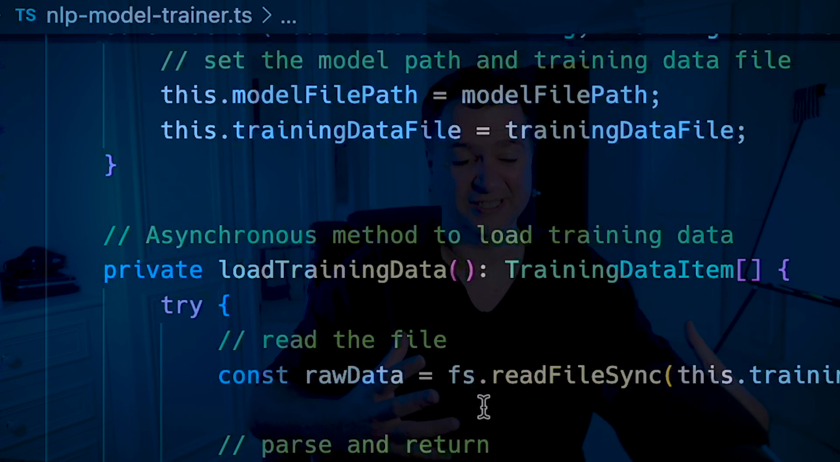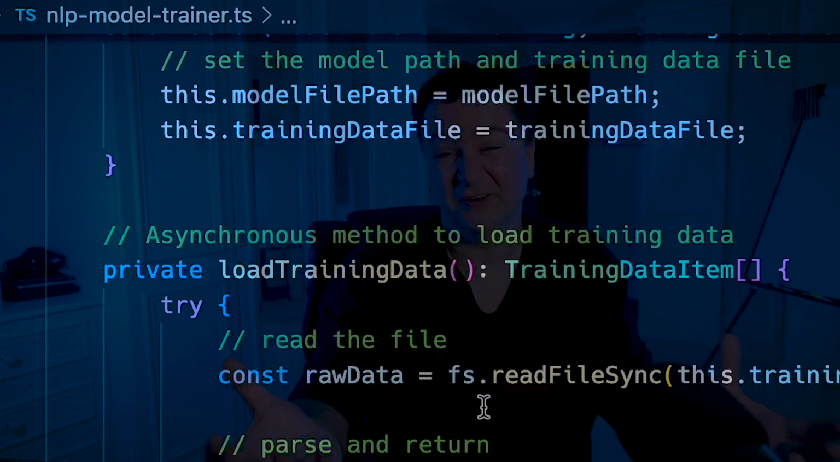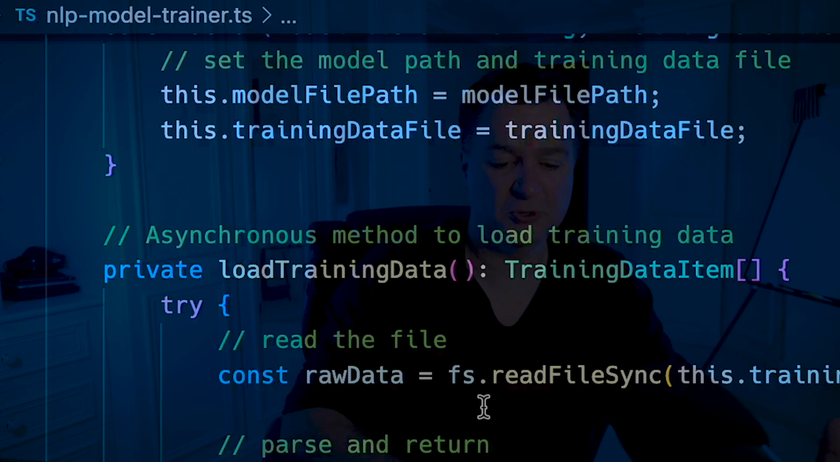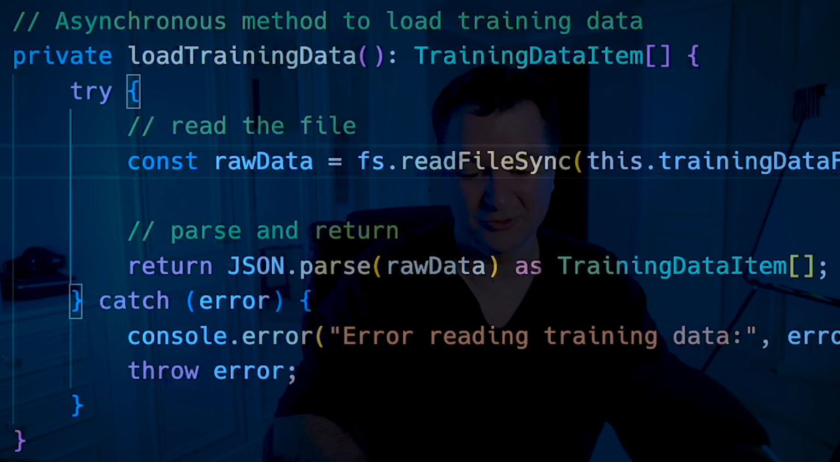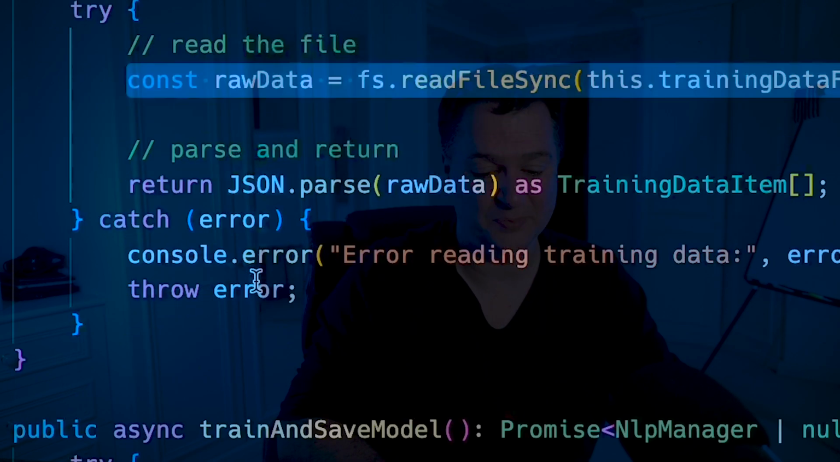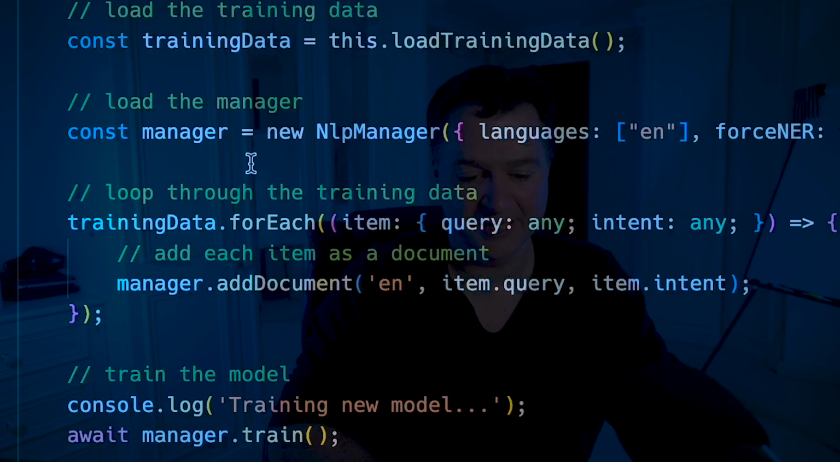So essentially what this class is going to do is take a JSON file, which is a training file with all of those different intents that I showed you. That's going to do the model training, so it will load up that training data. There's a private load training data, and again, all you're going to see is it's literally going to just do a read file and do a JSON parse. And then I'm going to have a method that's going to be called train and save model. So it's literally going to load the training data.